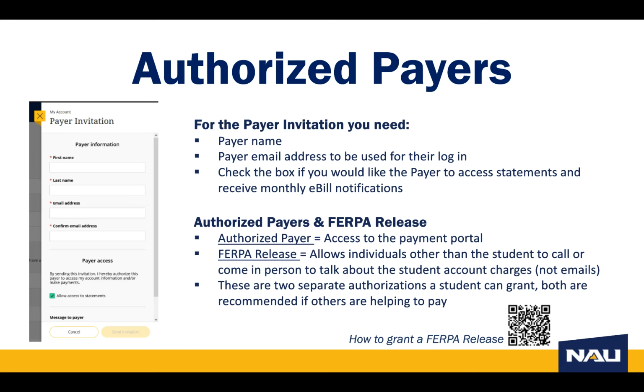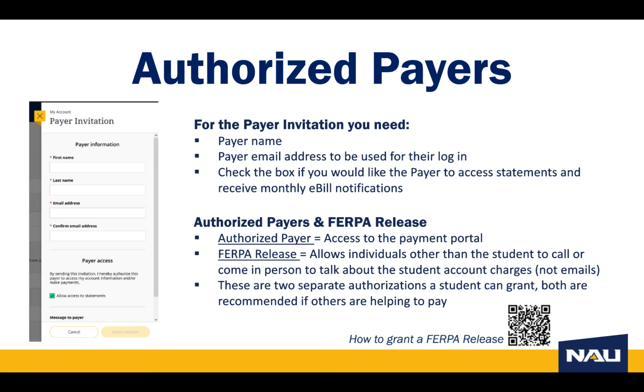Keep in mind that authorized payers in the payment portal are separate from the FERPA release. Authorized payers grant access to the payment portal. FERPA release allows individuals other than the student to call or come in person to talk about the student account charges. If someone with the FERPA release were to email, please be aware that student account specific information cannot be shared over non-secured, non-NAU email.